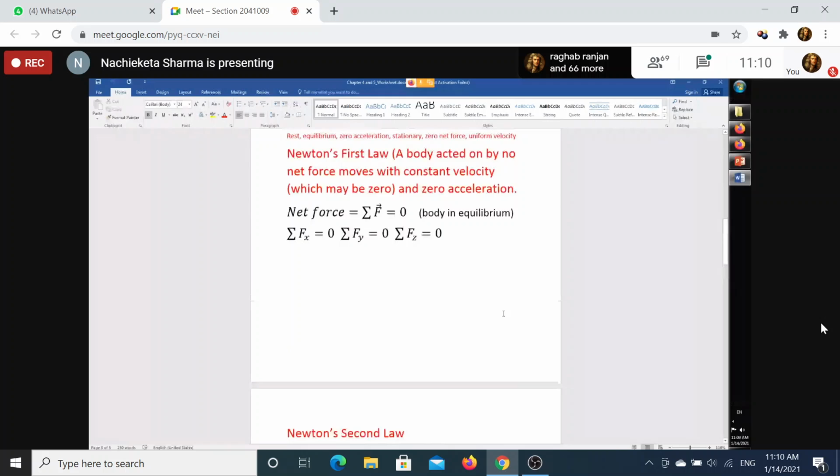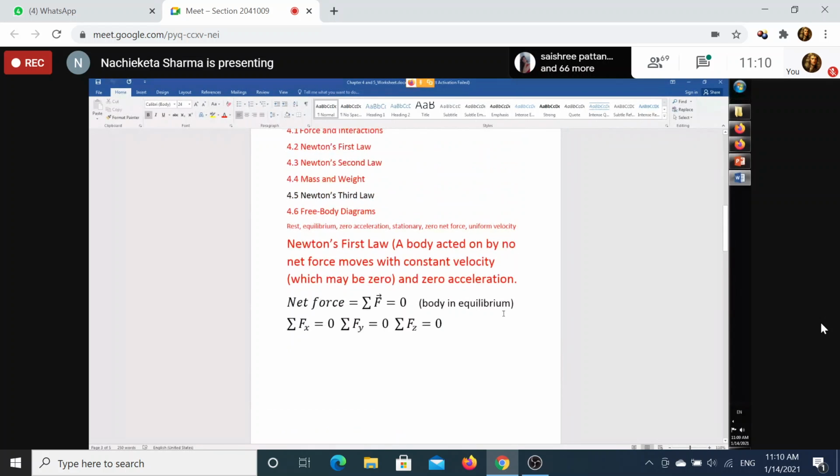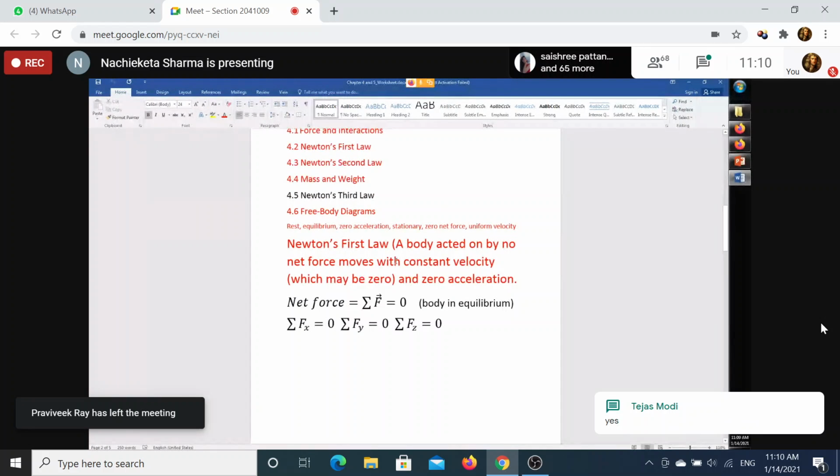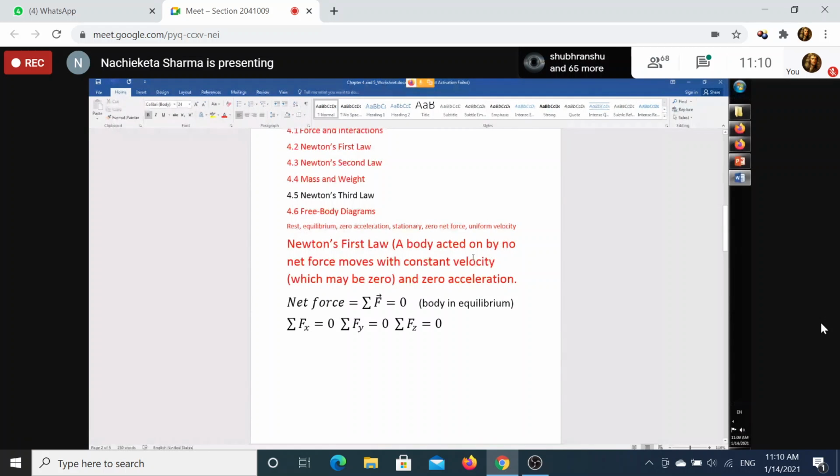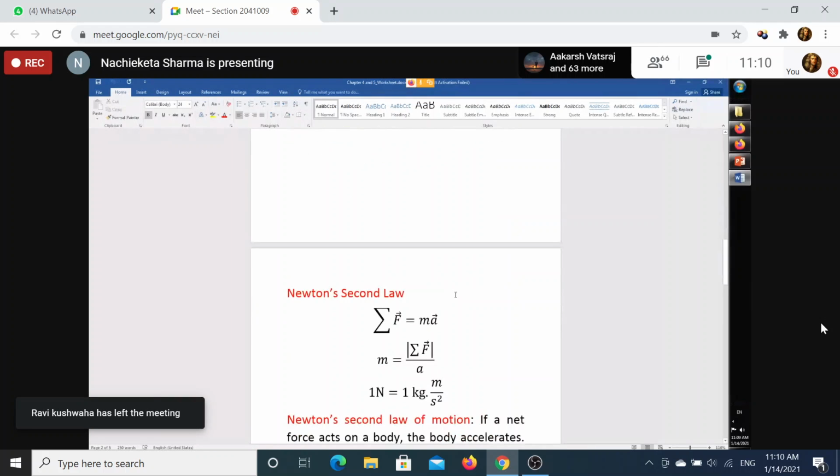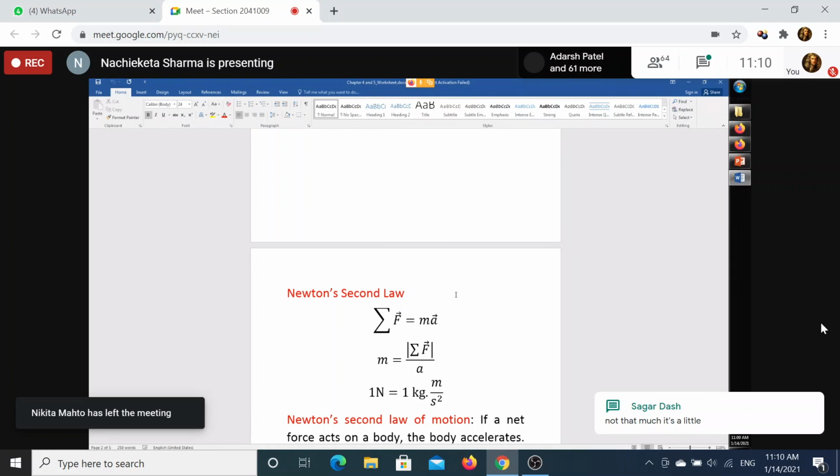So you see how I have stated Newton's first law. The body acted on by no net force moves with constant velocity, which may be zero because you can take the constant as zero and that becomes state of rest, with constant velocity and zero acceleration. But when your net force is not going to be zero, then it must be equal to something. So it will be equal to what? It will be equal to a product of two quantities. What will be those two quantities? One will be mass and the other will be acceleration.